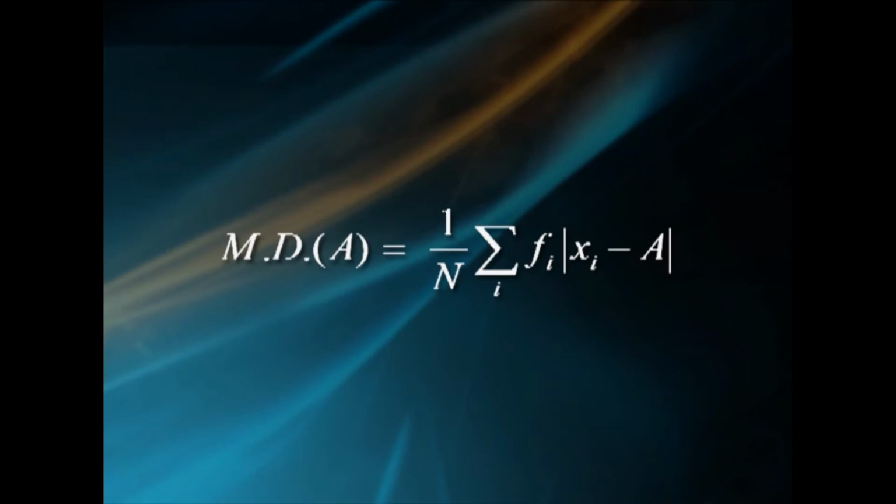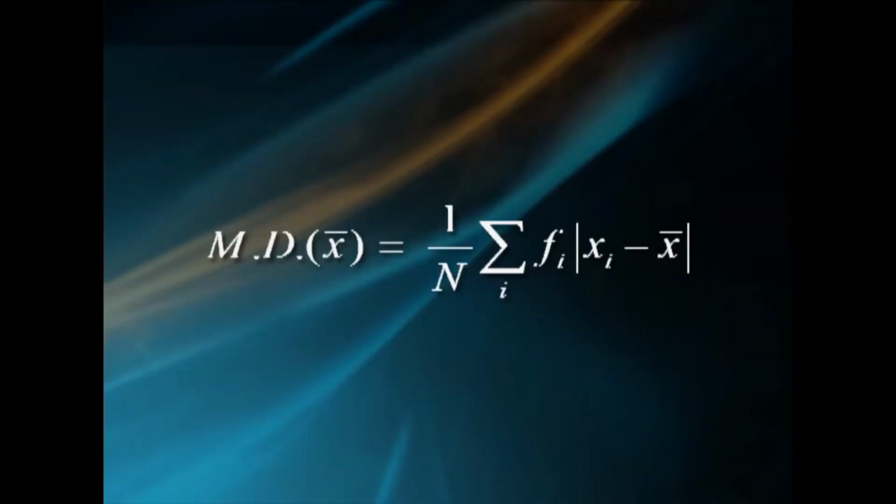If the observations are given in the form of class and frequency with variable values x1, x2, etc., xn and corresponding frequencies f1, f2, etc., fn and A is an average, then MD about A equals 1 by capital N summation over i fi into modulus of xi minus A. Then mean deviation about mean x bar of the observations is MD about x bar equals 1 by capital N summation over i fi into modulus of xi minus x bar.